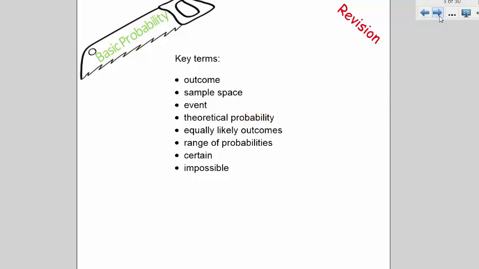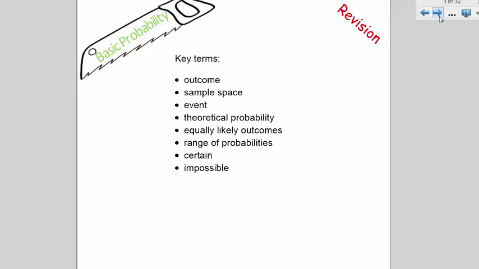For our footy game, what are the possible outcomes? You have a win, a draw, or a loss. Normally, the elements of the sample space are listed in curly brackets. An event is a group of one or more outcomes. If our event was looking at the prime numbers when rolling our die, what are the relevant outcomes? They are 2, 3, and 5.